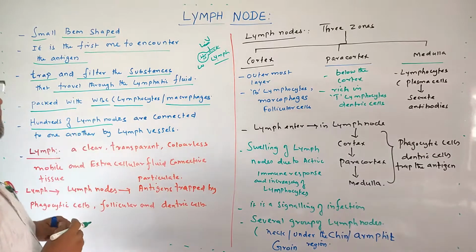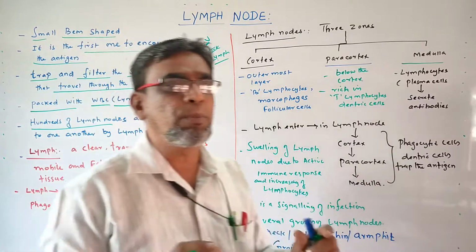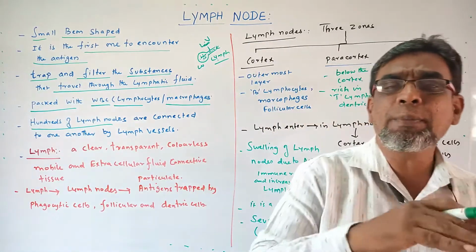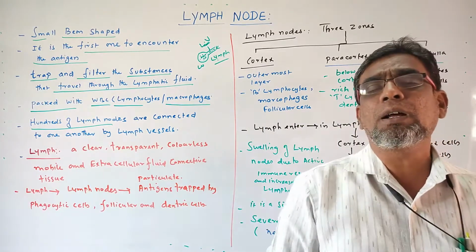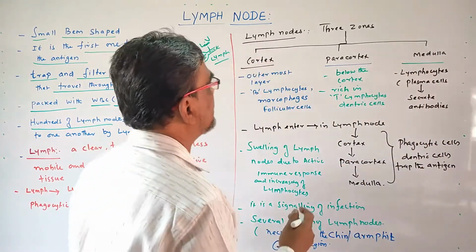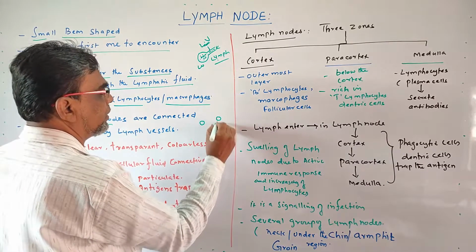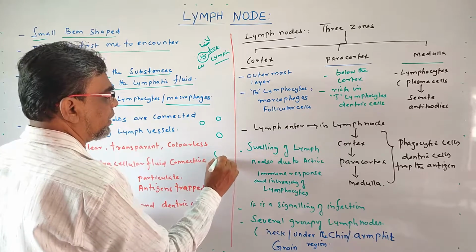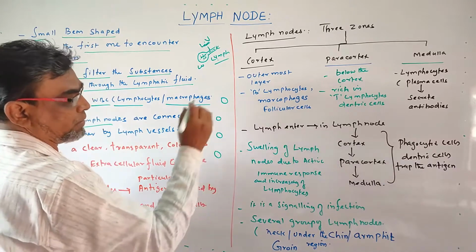Hundreds of lymph nodes throughout the body. They are connected to one another by a vessel called lymphatic vessels. For example, just imagine this is one lymph node, another lymph node, another lymph node, another lymph node, another lymph node. So these are the lymph nodes.